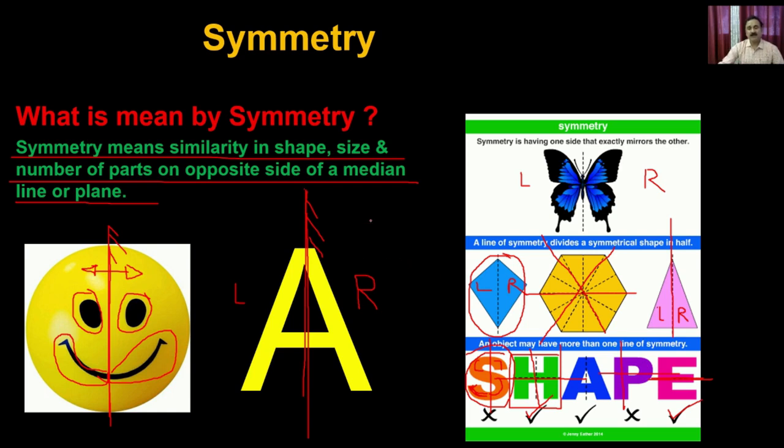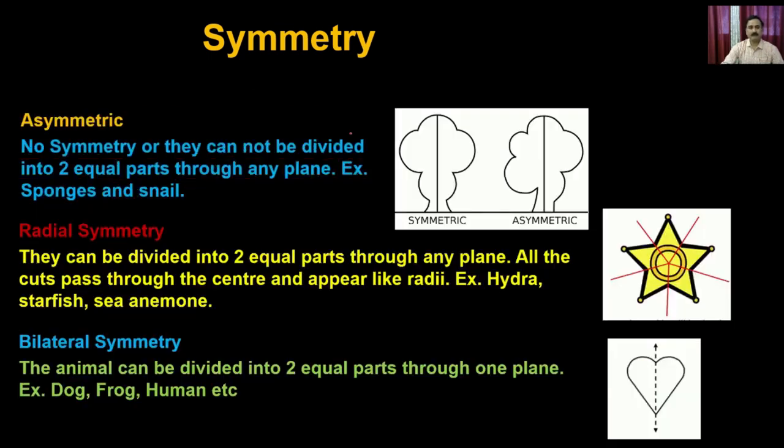And that's how different organisms or animals can also have symmetry. You can have three combinations. Either you can have asymmetry, which means there will be no symmetry, or they cannot be divided into two equal parts through any plane. For example, we have seen alphabets like P or S. If you have an organism resembling S or P, it is not going to have any kind of symmetry.